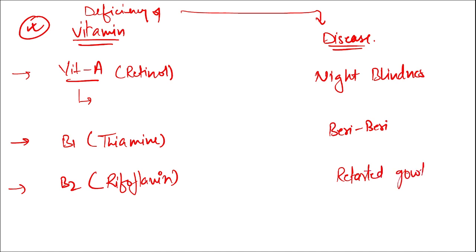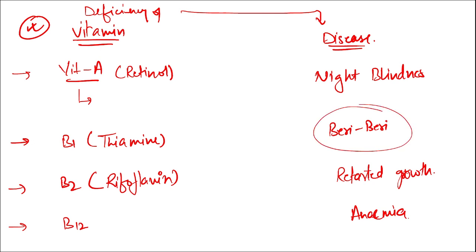Due to the deficiency of vitamin B2, retarded growth is seen. Next, vitamin B12 causes anemia. The question can be reversed also: beriberi is caused due to the deficiency of which vitamin? Anemia is caused due to the deficiency of which vitamin? It is caused due to the deficiency of vitamin B12.